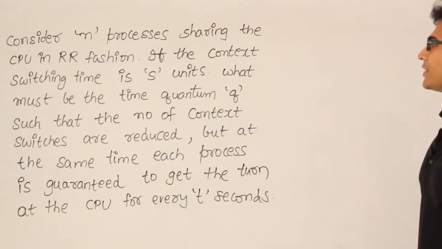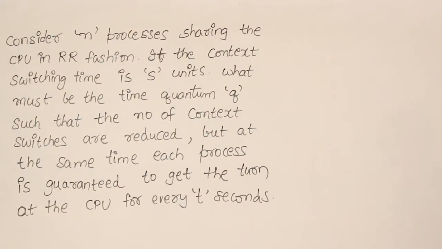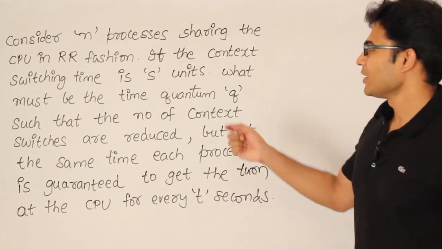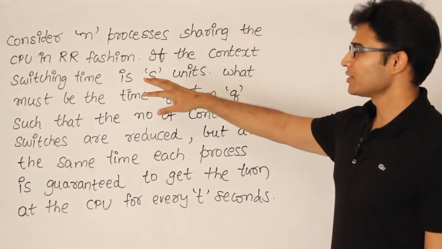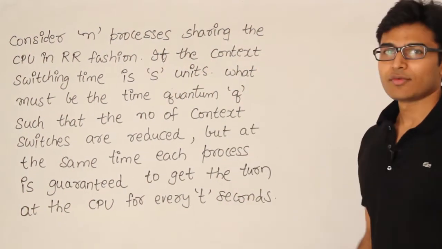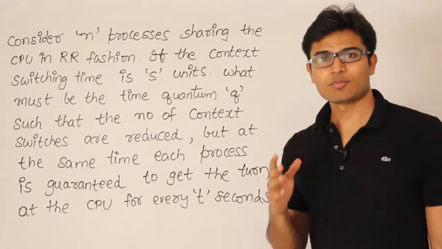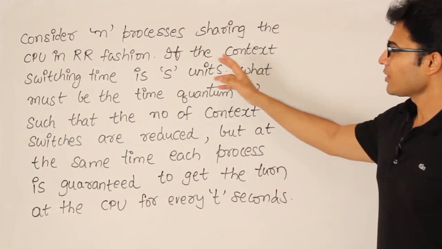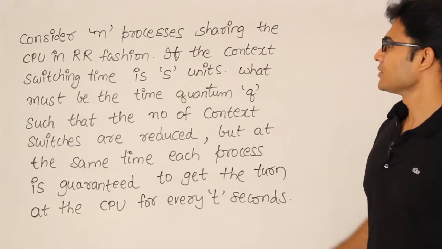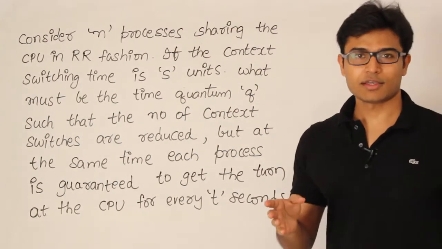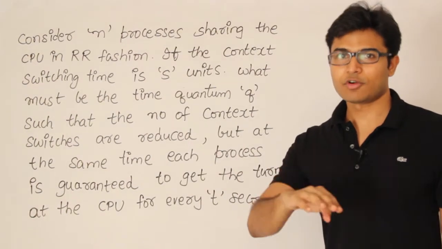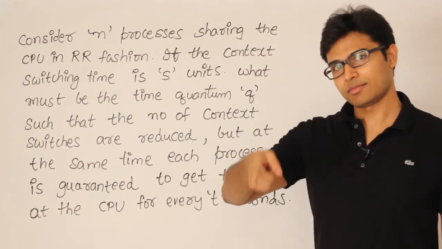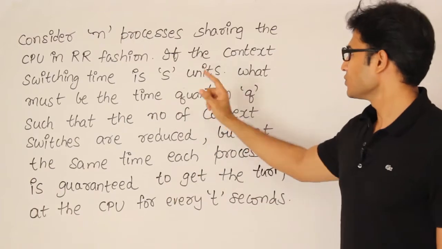Okay, the question looks big, but the answer is simple. Let me read out the question and explain it. Consider n processes sharing the CPU in round robin fashion, which means we have n processes running in round robin. The context switching time is s units, which means when you are in one process and you want to change to the other process, the time taken between that is s units.